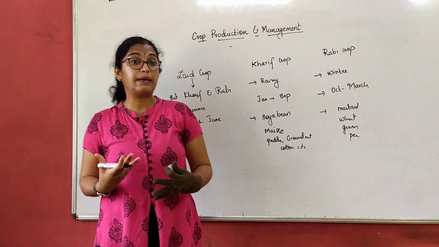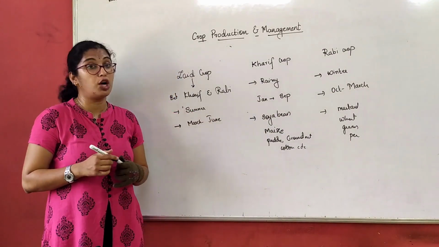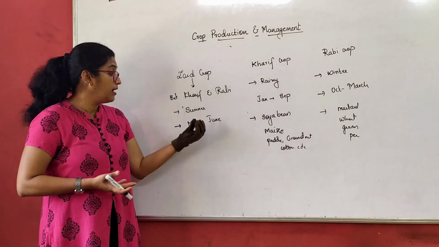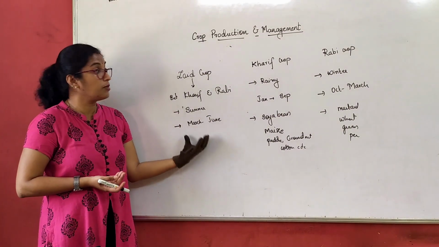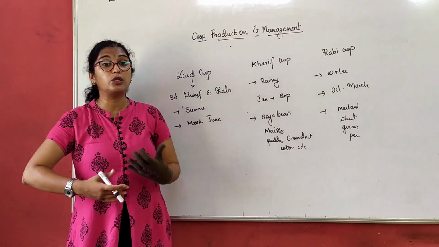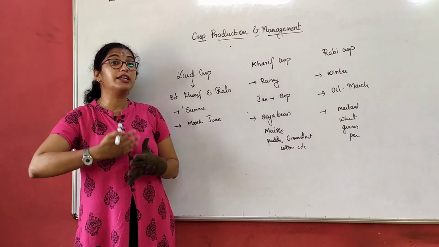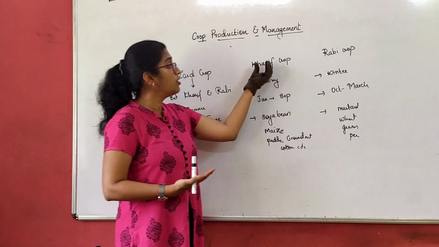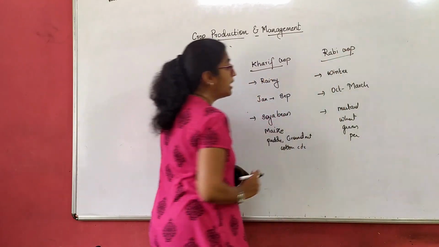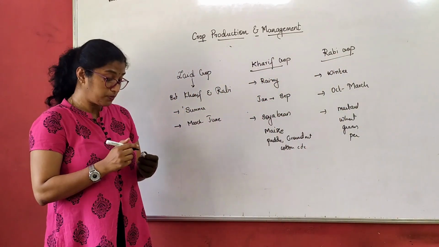Right? Now which types of crops do we grow as Zaid crops? We grow basically seasonal fruits or vegetables in this particular season, but most of the time we refer only to these two, Kharif crops and Rabi crops. We always understand seasonal crops in terms of Kharif crop and Rabi crop.